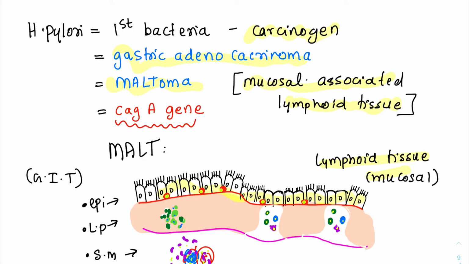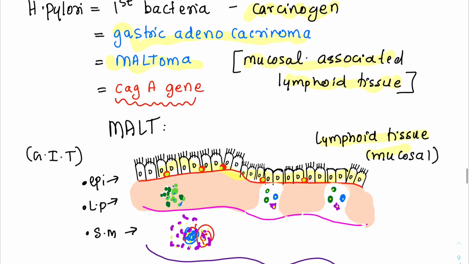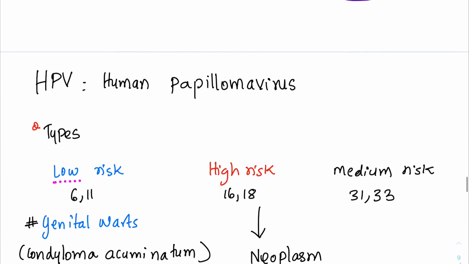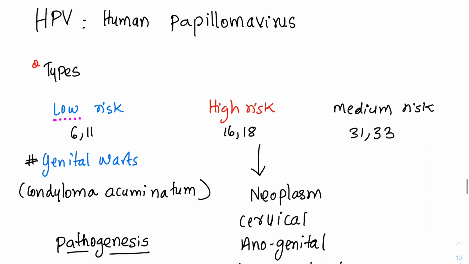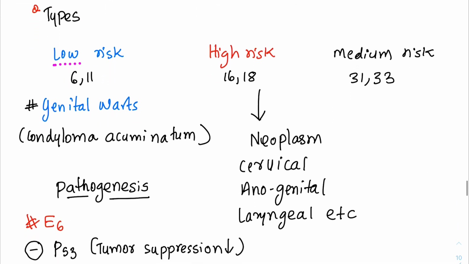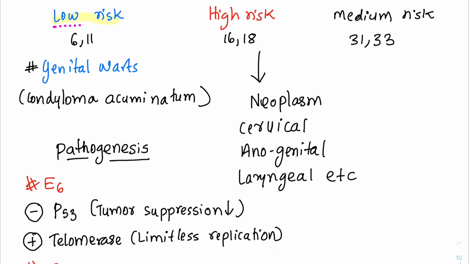Okay, these are all the important points about H. pylori. Now we move to human papillomavirus. The important point first is the types of human papillomaviruses. There is a low risk type, a medium risk type, and a high risk type: 6 and 11, 16 and 18, 31, 33. High risk causes neoplasm, low risk causes genital warts.